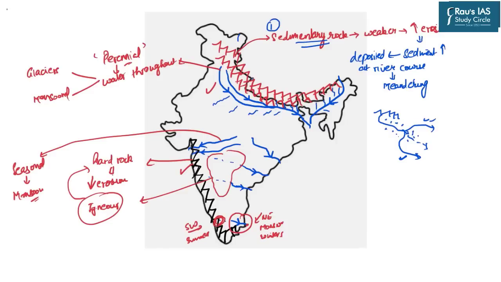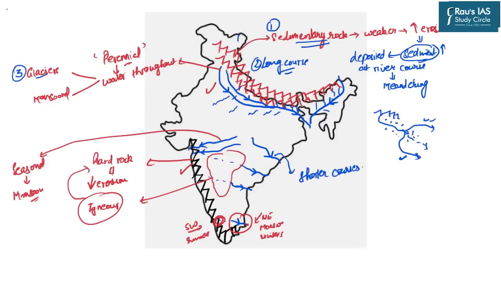In line with this, if you closely understand the length of the rivers, that is the rivers like Ganga, Yamuna, Brahmaputra, they are one of the mightiest rivers of the world, not just India. And because they have very long courses, hence their erosive capacity also increases. Because the longer courses allow the rivers to bring these sediments from a very huge area, and in turn this also increases the sediment load. But when you come to the Western Ghats rivers, these rivers have shorter courses.